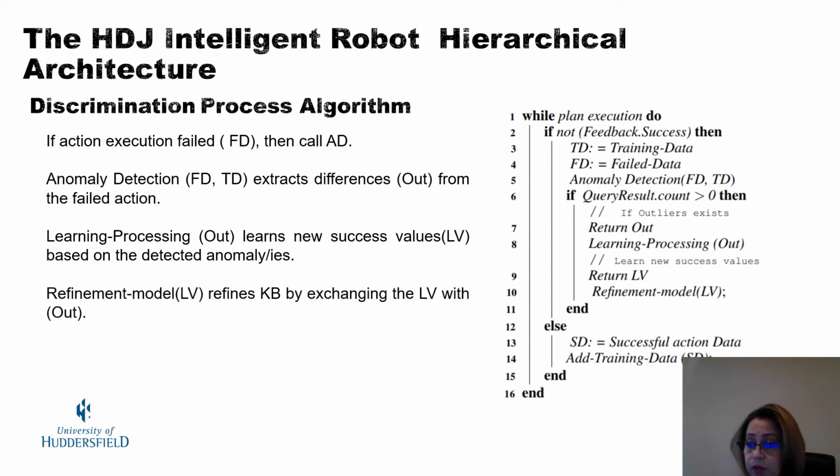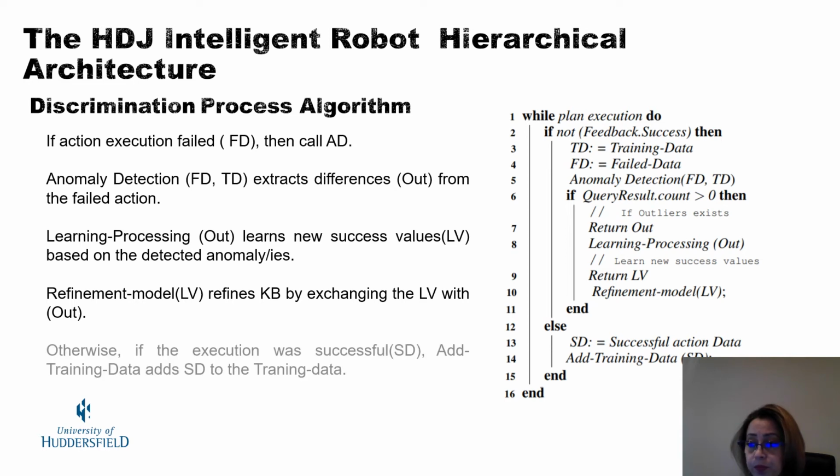In case of failure, the information of the failed execution is tested to extract the differences. The output is a report of the extracted differences that are considered as the potential cause of the failure, which will be used to learn new success values and then to refine or update the knowledge model. Any detected anomaly is a value that indicates a parameter or piece of information that the knowledge base